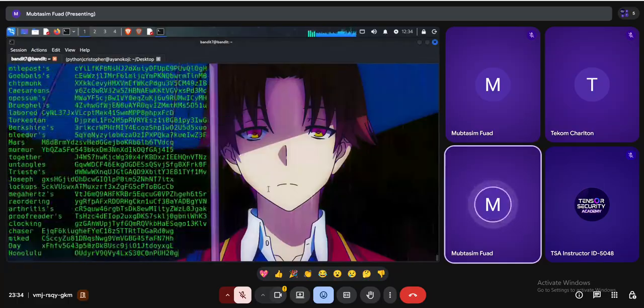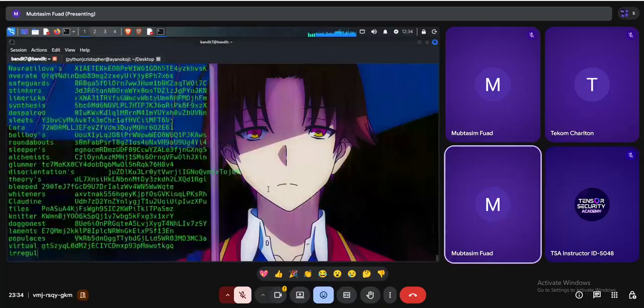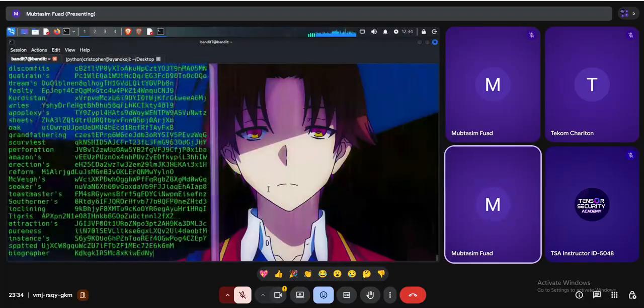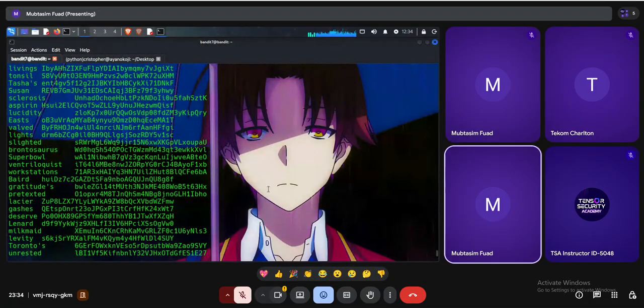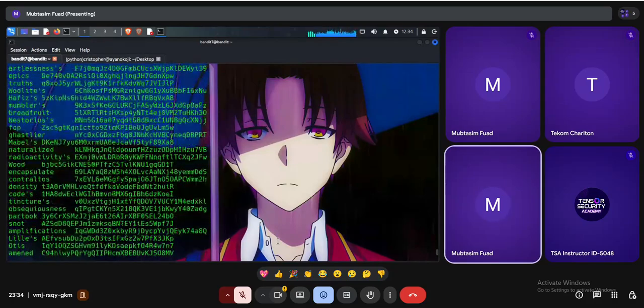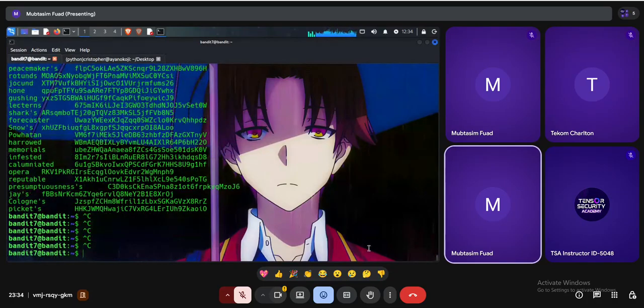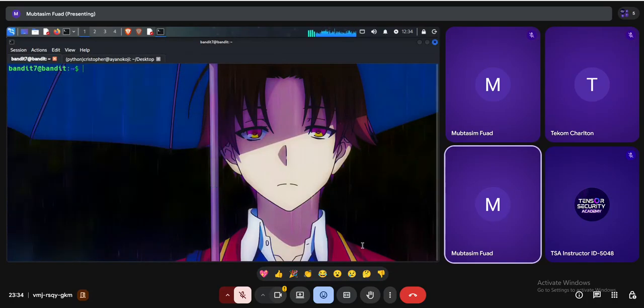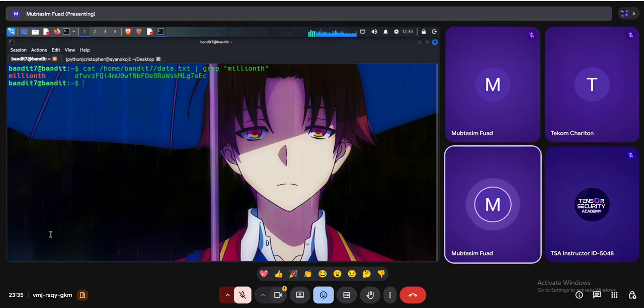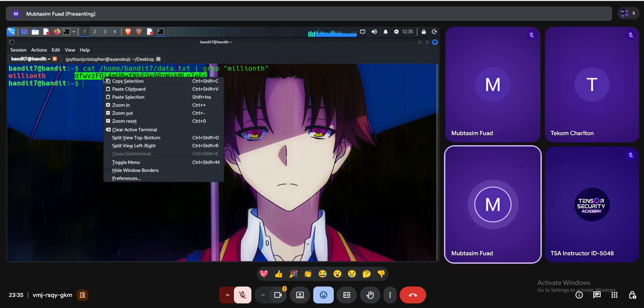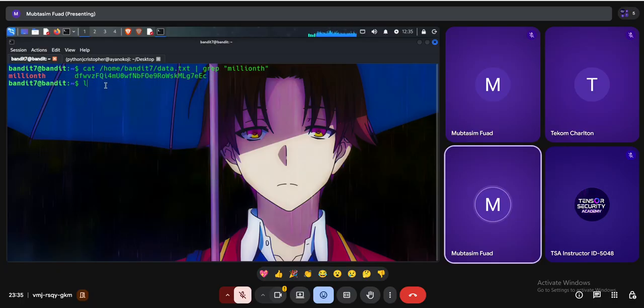As you can see, this is a very long file and it's still running. So first of all, let's close this with Control C. Okay, clear. And again, we will do one thing: pipe to grep and find this word only. Enter. And next to the word millionth, we have the password.